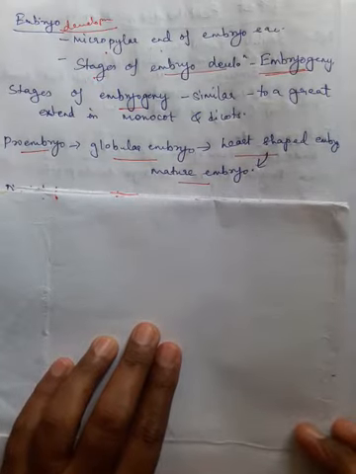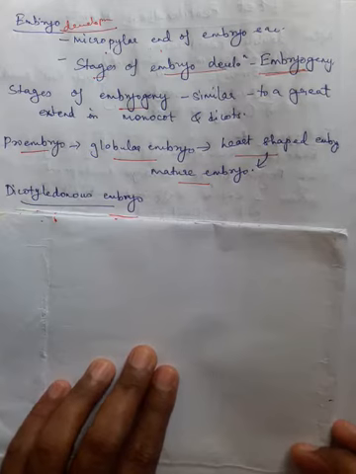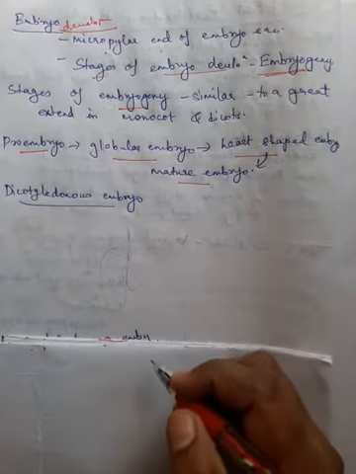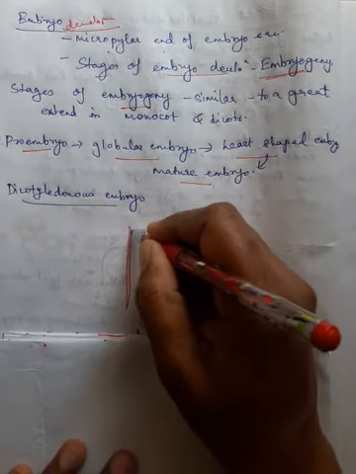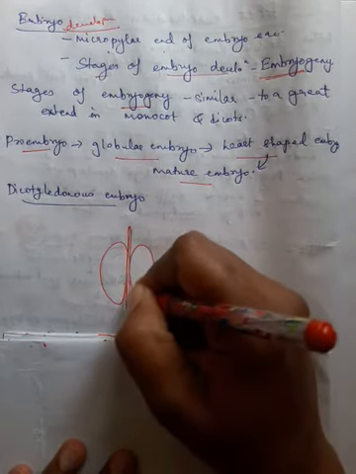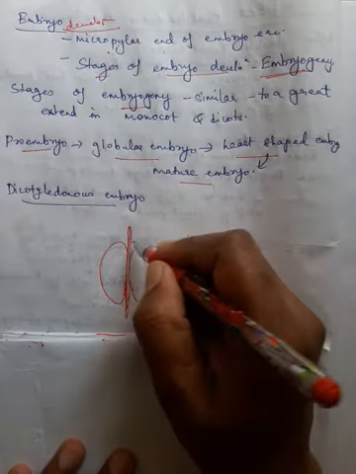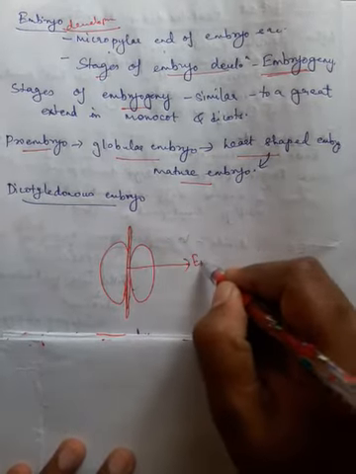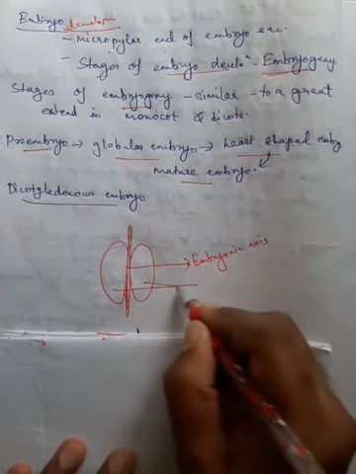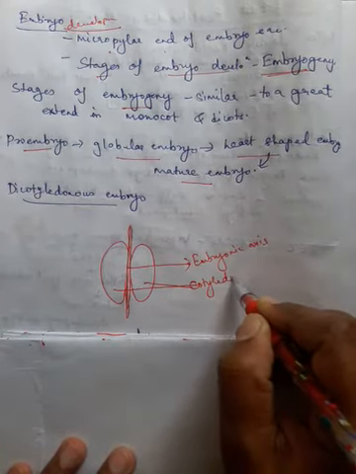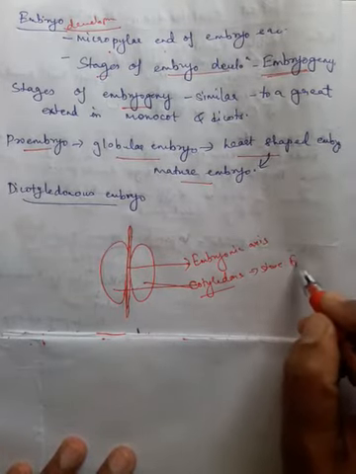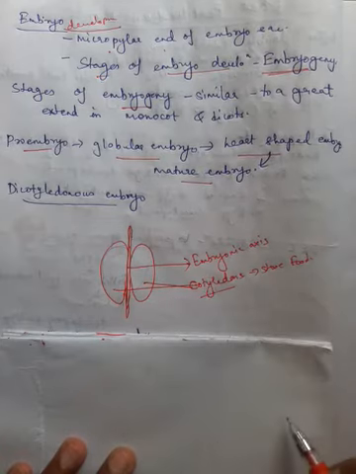Now let us learn the structure of the dicot embryo or the dicotyledonous embryo. A dicot embryo has an embryonic axis and 2 cotyledons. This is known as the embryonic axis and the 2 cotyledons. What is the role of cotyledons? The role of cotyledons is to store food required for the development of the embryo.